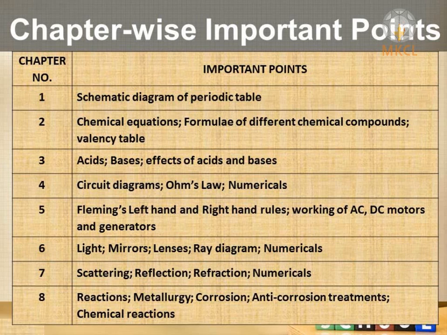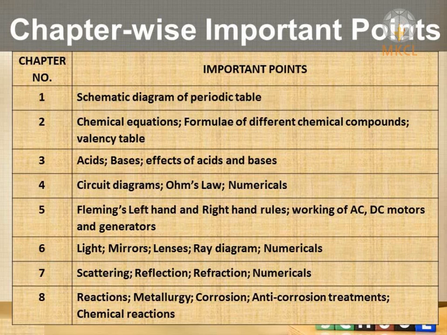A very new thing introduced in chapter number 6 is drawing the ray diagram. When you know the Cartesian geometry system and the rules for drawing the diagram, drawing the ray diagram will be a very simple task. Then you can find the images of different things formed by the concave mirror or the convex lens.